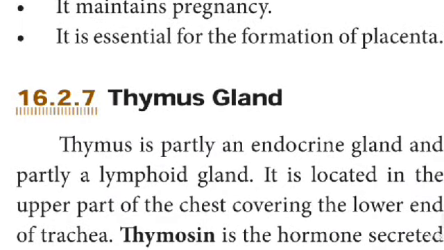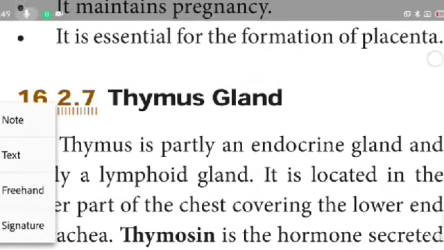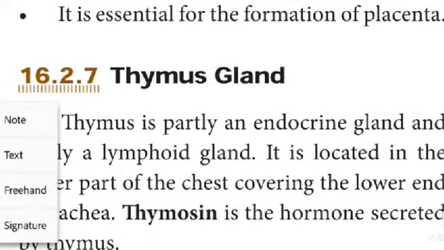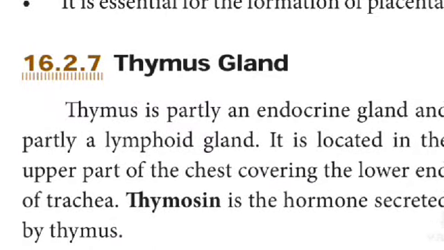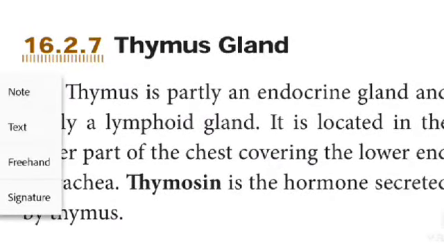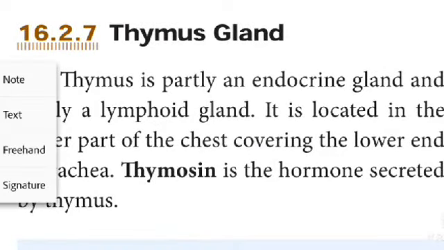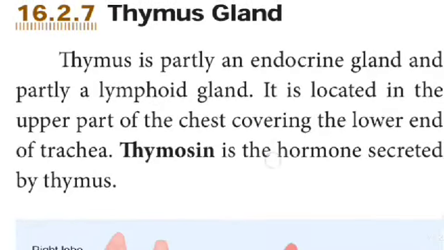Thymus gland. See the right lobe, left lobe, lymphatic ducts, vein, artery, capsule, cortex, thymic corpuscle, medulla. Thymus is partially an endocrine gland and partially a lymphoid gland. It is located in the upper part of the chest, covering the lower end of the trachea.